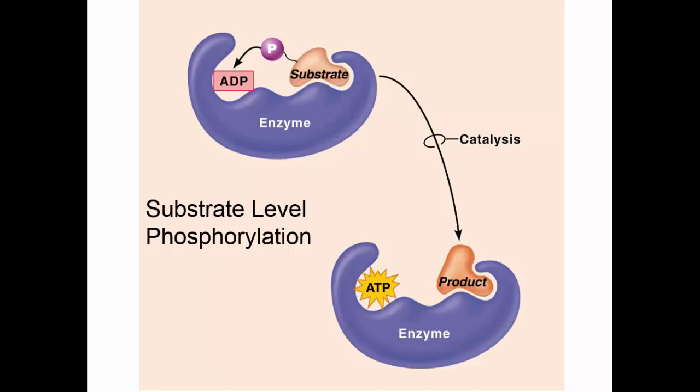So here you see substrate-level phosphorylation. We have an enzyme. All of these are enzyme mediated. Here's a substrate with a phosphate attached. This enzyme will break this bond and attach the phosphate to the ADP, and now we'll have ATP, that high energy bond in the ATP molecule, and the product here will no longer have phosphate on it.